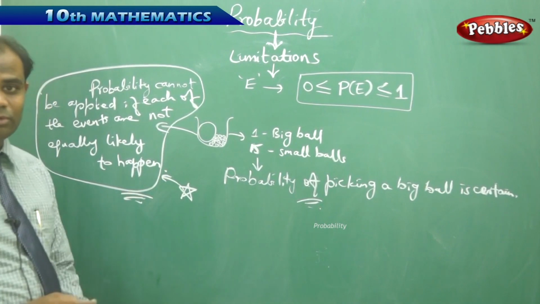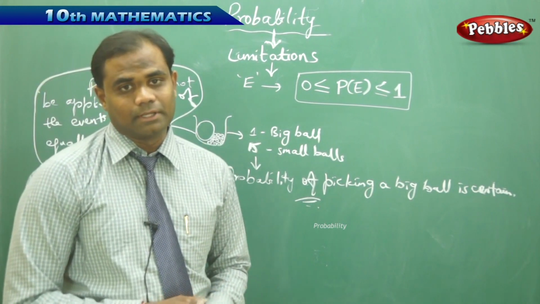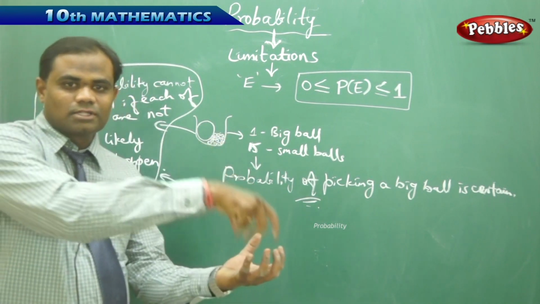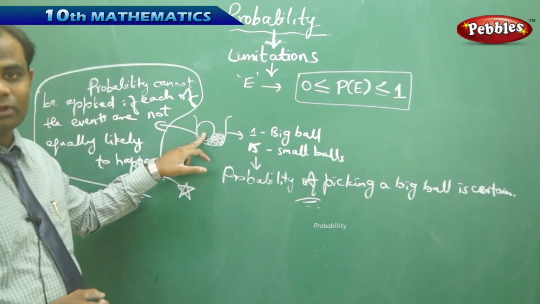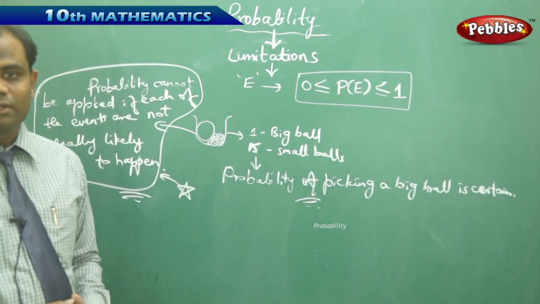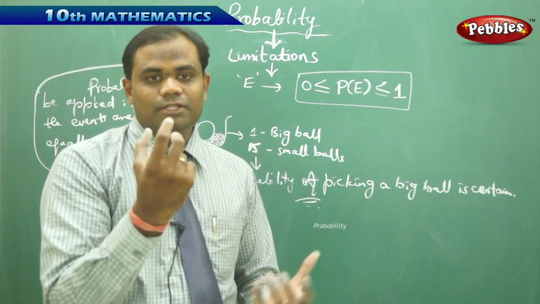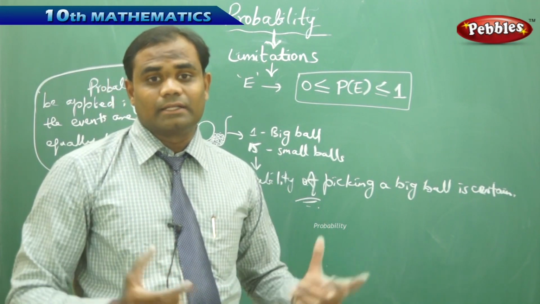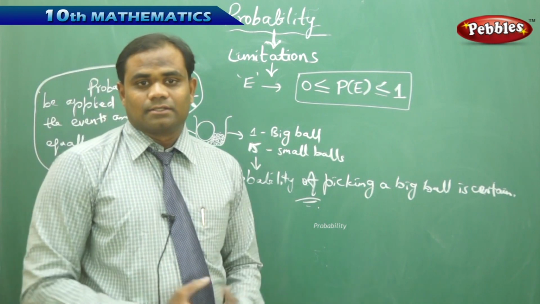Because when I define probability, I need to identify that each of the events has to be equally likely to happen. In this case, it fails because picking up each of the small balls in the bag is equally likely with each of the individual small balls, but when compared with the big ball, it is not equally likely to happen in comparison to the smaller balls. Therefore, for probability to be applied, I need each of the balls to be picked to be of the same size, which is called equally likely to happen and equally likely not to happen. This is how we understand the limitations of probability connected with mathematics.